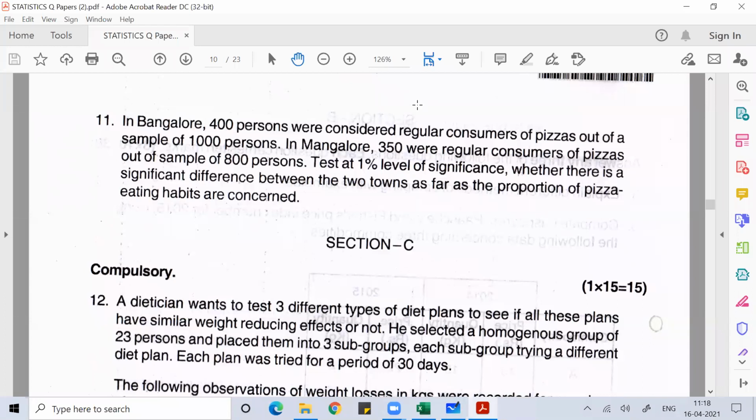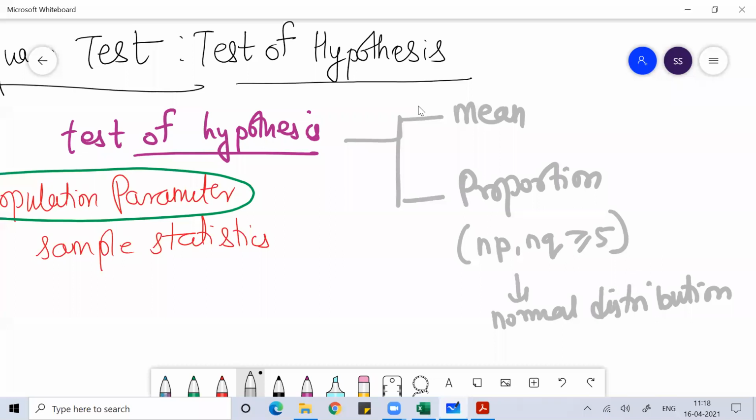In this question you need to test the hypothesis at 1% level of significance, finding whether there is any significant difference between the two towns as far as the proportion of pizza eating habits is concerned. So this is basically a two proportion problem. Here two sets of data are given, about Bangalore and Mangalore.